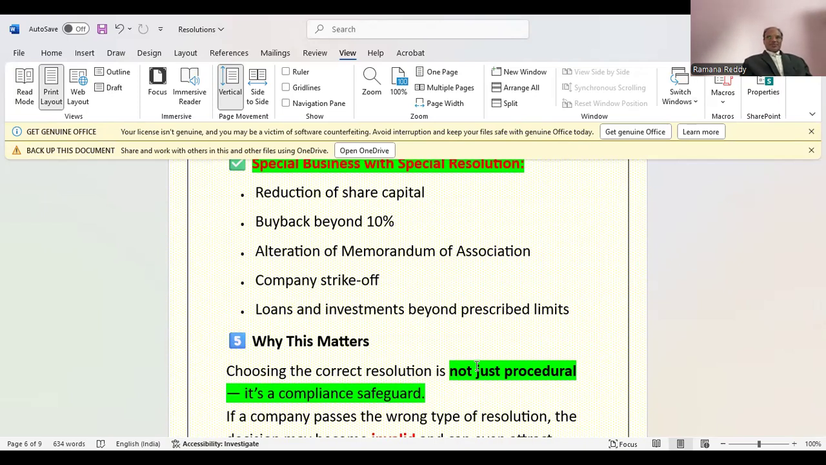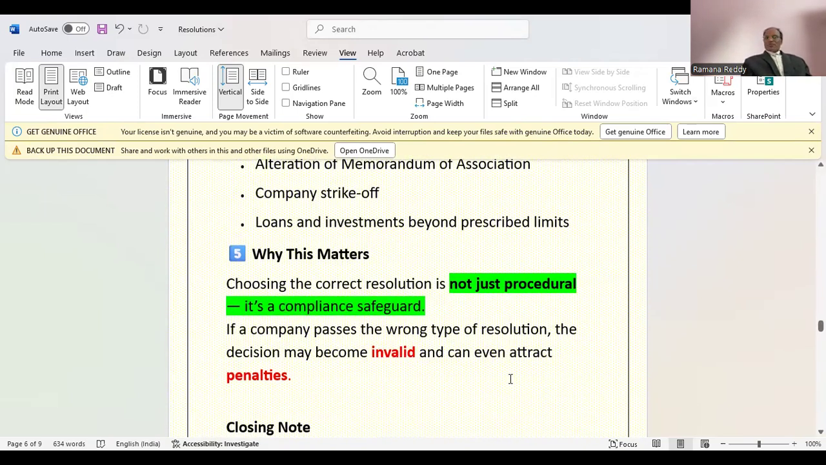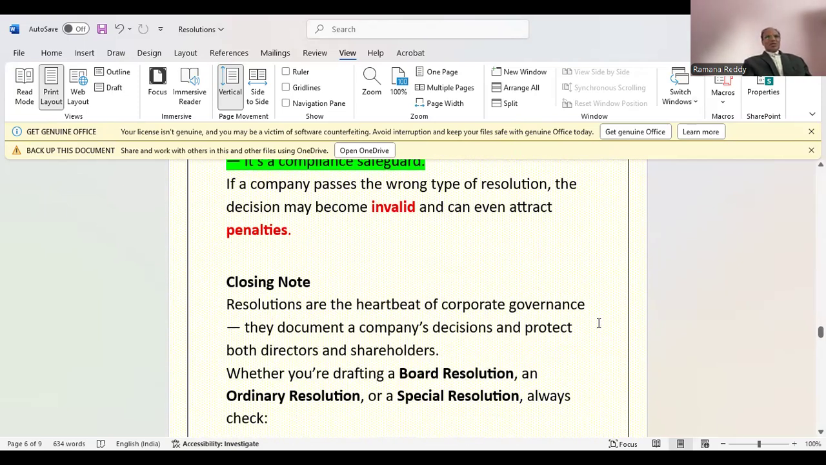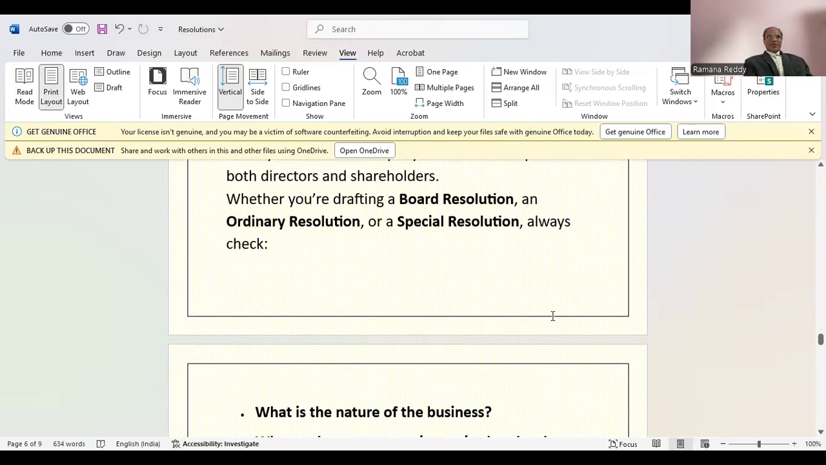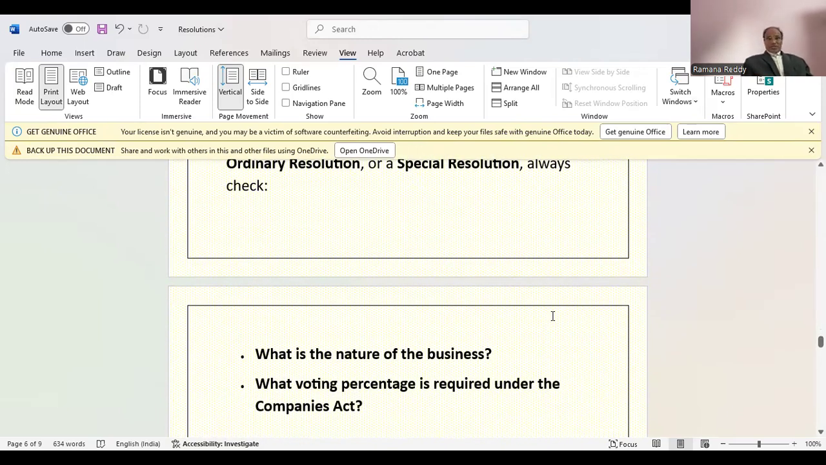Why does this matter? Because choosing the correct resolution is not just procedural, it is a compliance safeguard. If a company passes the wrong type of resolution, what happens? The decision may become invalid and even attract penalties. So resolutions are the heartbeat of corporate governance. They document the company's decisions and protect the directors and shareholders. So whether you are drafting a board resolution, an ordinary resolution, or a special resolution, always check the nature of the business, and always check the voting percentage required under the Companies Act.